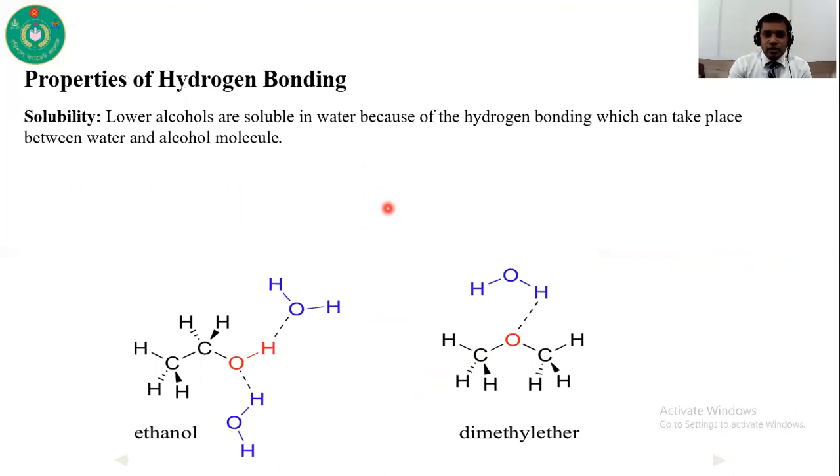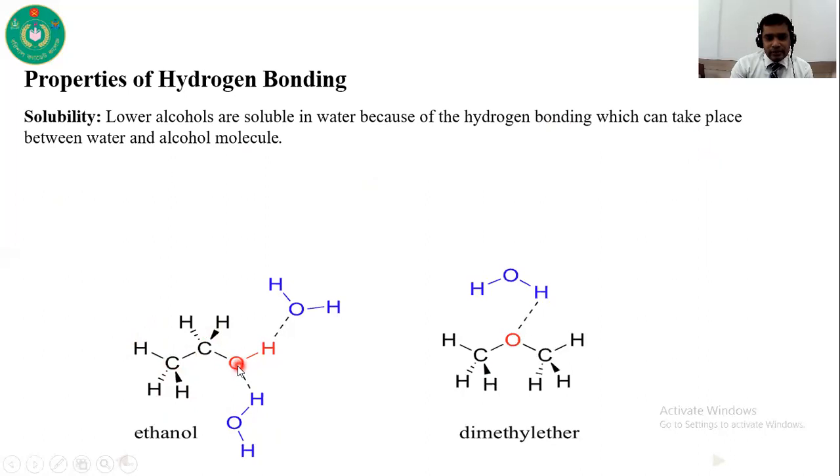Solubility. The first one is solubility. Lower alcohols are soluble in water. Why? Because of the hydrogen bonding which takes place between water and alcohol molecules. Here you can see this is ethanol, CH3CH2OH. As an OH is present, oxygen is a highly electronegative atom, so it pulls electrons from the oxygen-hydrogen bond towards itself.